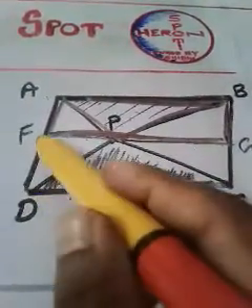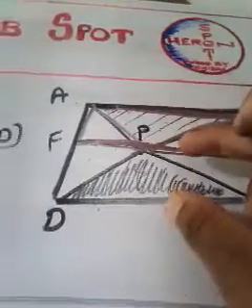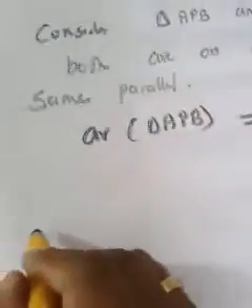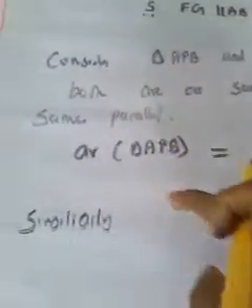Both the triangle and this smaller parallelogram are on the same base DC and between the same parallel lines. So here also we can apply the same theorem. So what we have to write here, similarly. What does this similarly mean? The same condition we applied here, we are going to apply here. So we don't want to write all those things. We can write similarly.